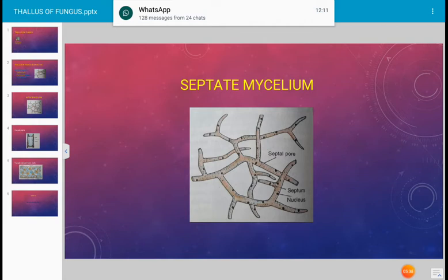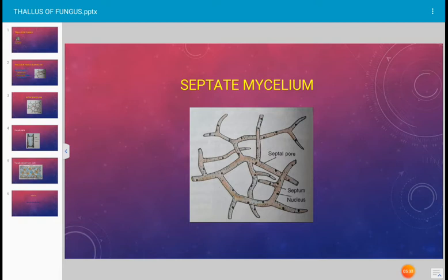This is the compartment of the hypha. Each compartment has a single nucleus. It is highly branched, and this is the septate mycelium. Photograph of septate mycelium.